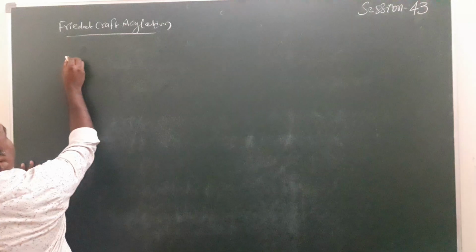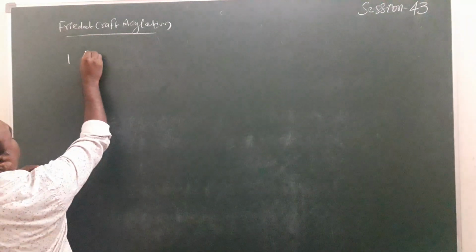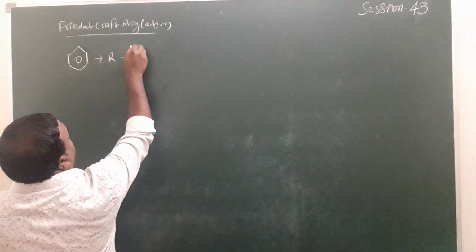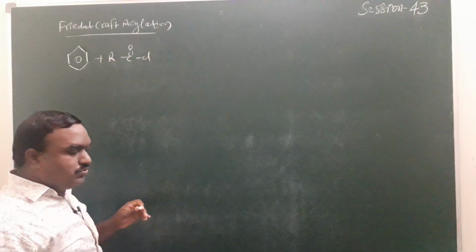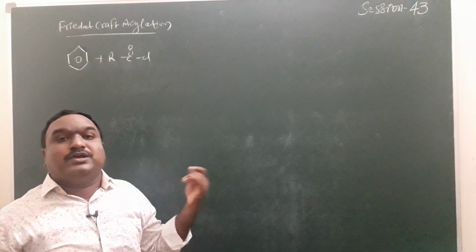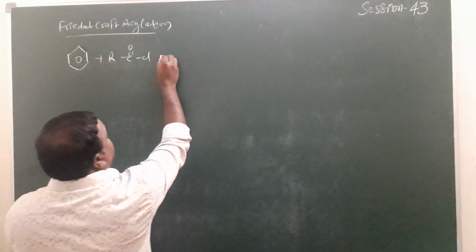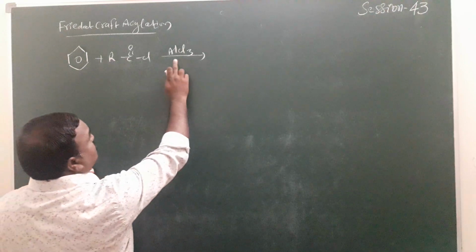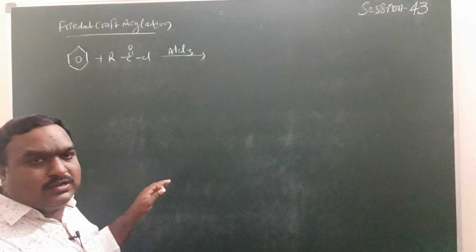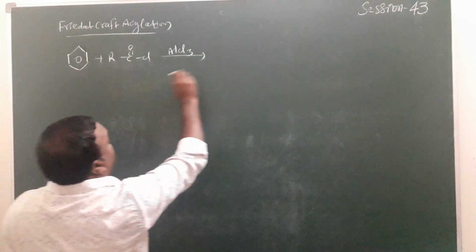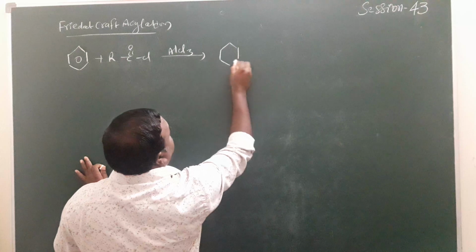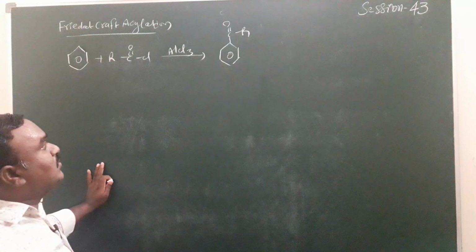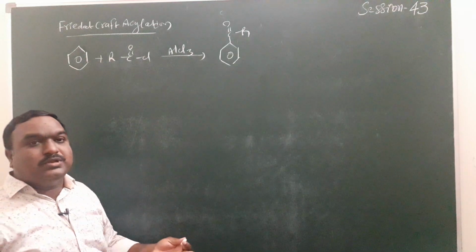Now an aromatic compound is given. It undergoes acylation, which is nothing but electrophilic substitution, because the acyl group acts as an electrophile in this reaction, in the presence of AlCl3. What is the use of the medium? The formation of the electrophile. H plus is substituted by RC double bond O plus, and the ketone is formed.